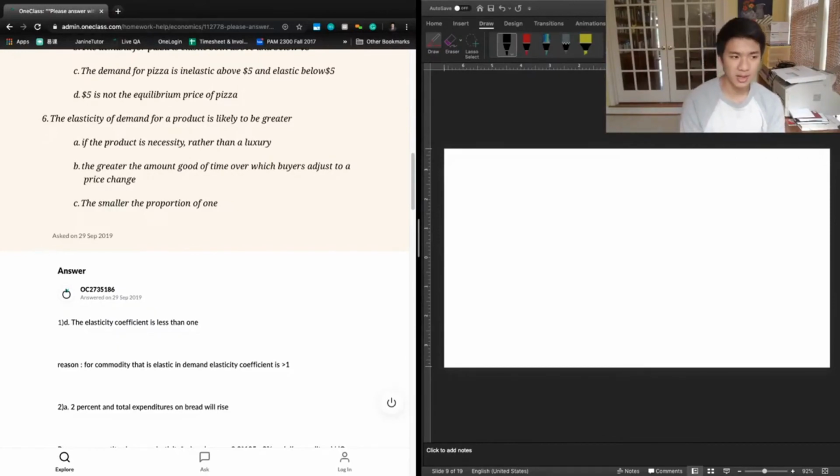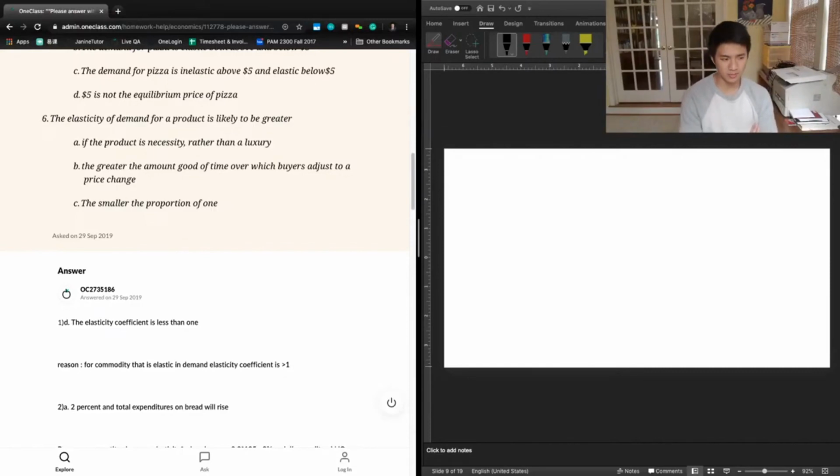But if we give buyers a lot of time to adapt, let's say a few years, and gas prices remain that high, it's very likely that consumers will shift away from gasoline by buying more fuel-efficient cars, buying electric cars, or not using cars entirely. That means the reduction in quantity demanded in the long term is going to be much higher than it was in the short term.